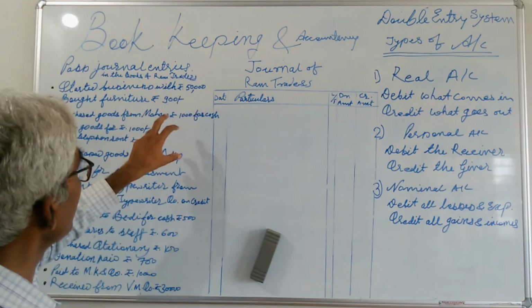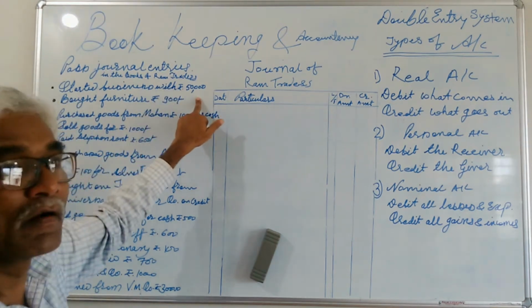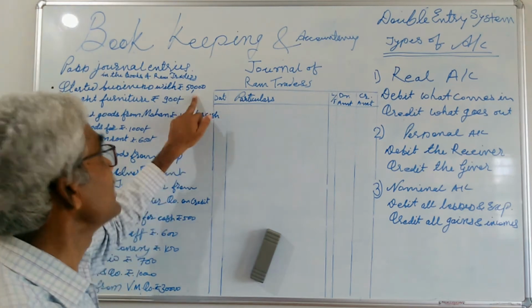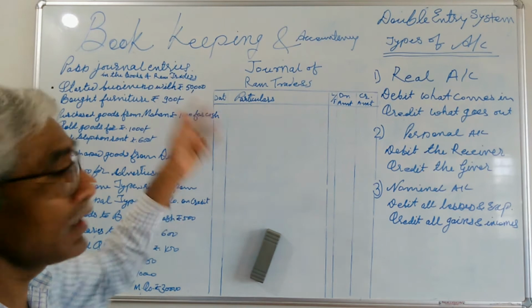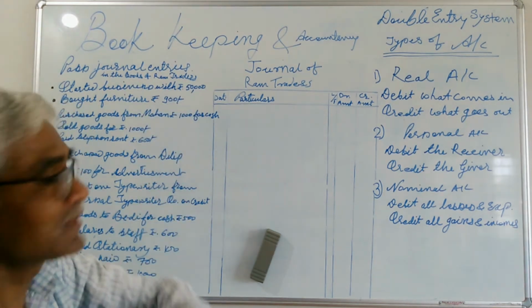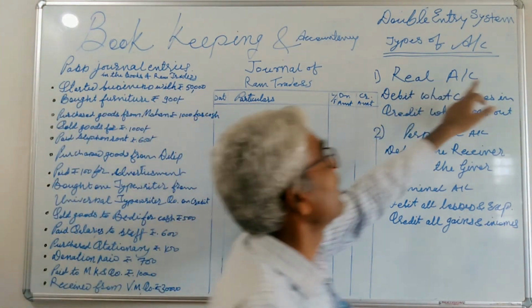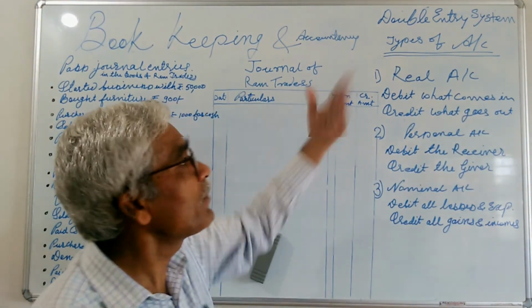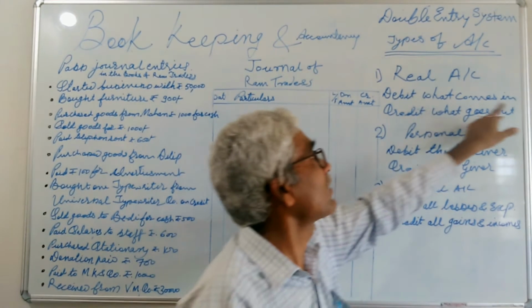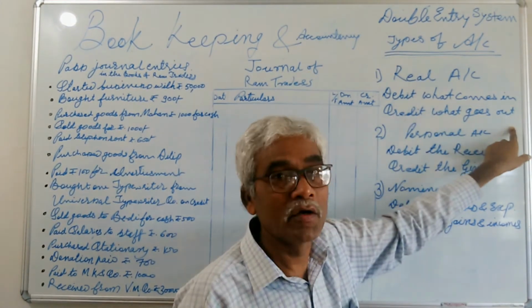So think about that 50,000. What is that 50,000? This is cash. And I already explained all tangible assets come under real account. So use the rule of real account: debit what comes in, credit what goes out.